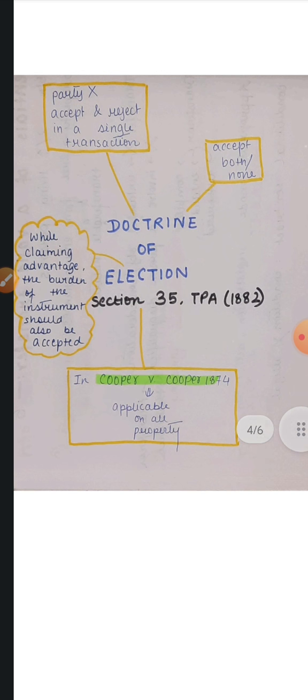And in Cooper versus Cooper, a case in English law, the court declared that Doctrine of Election is applicable on all property, on all transfers of property.